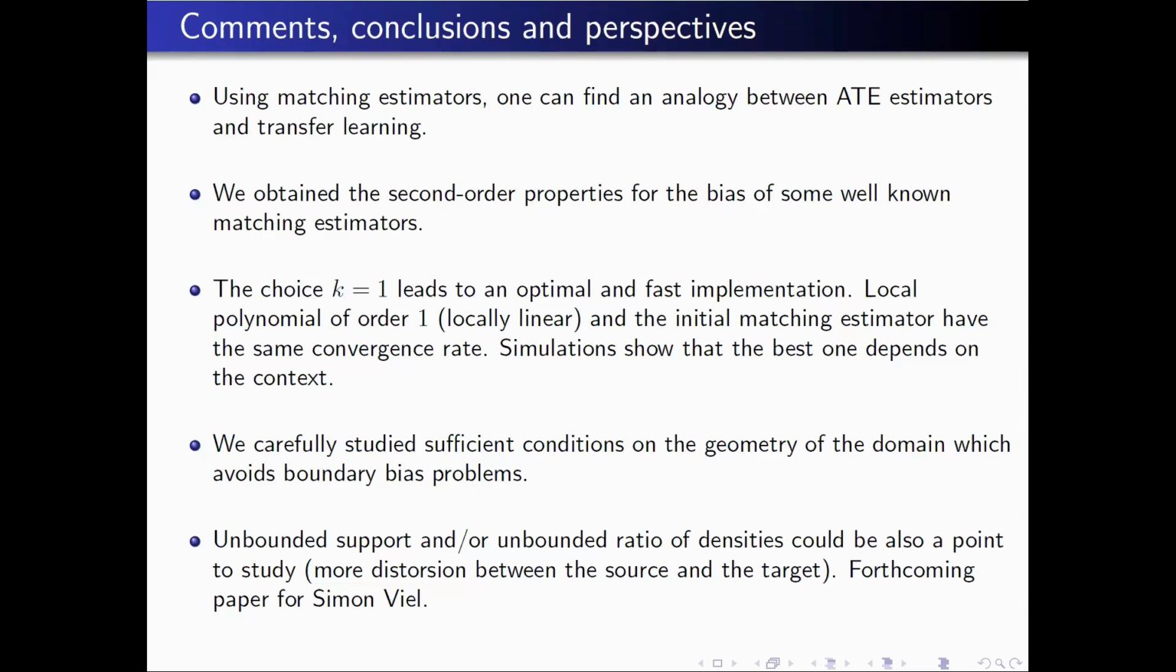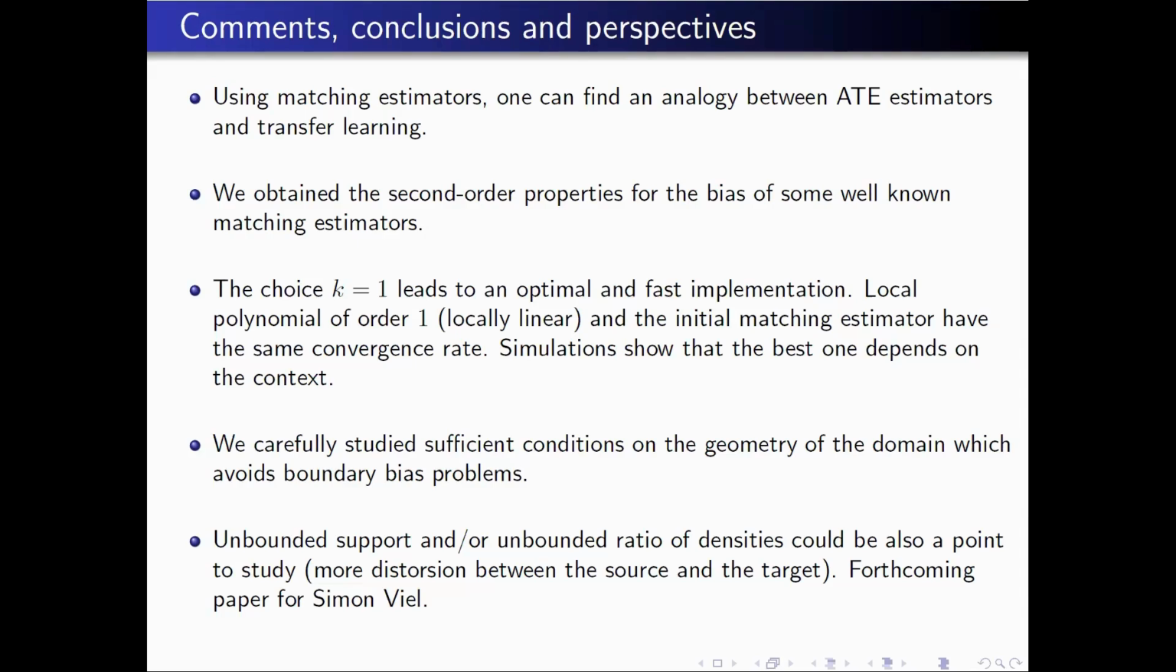But k equal to 1 is already numerically interesting. What can happen also is that since we look at the second order property, we can have several estimators: the matching estimator with the second order property of the bias, and the local polynomial of order 1, which is the locally linear. So if you are familiar with nonparametric estimation, you always have the local polynomials with kernel, for instance, and the initial Nadaraya-Watson estimate with second order differentiability. So typically the rates are the same.